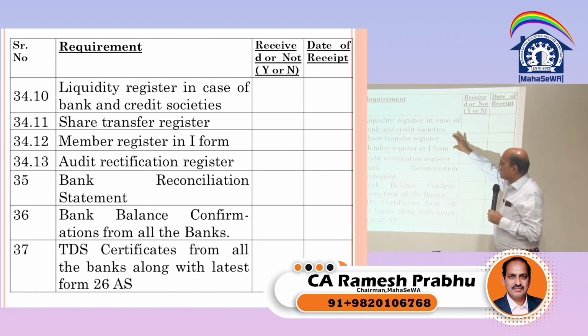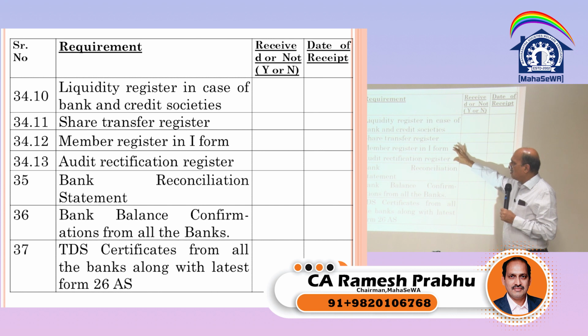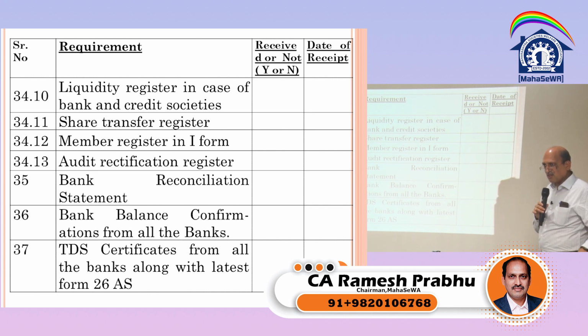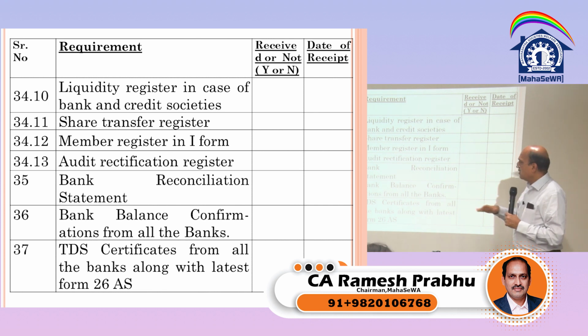Liquidity register, share register, member register in I form, list of members in J form, audit rectification report. So there is an audit rectification register also. I don't know whether we are seeing that or not. So at least they should maintain a register in which the audit rectification that is given can be pasted. But at least that we can see.